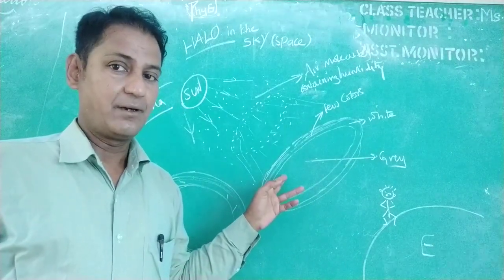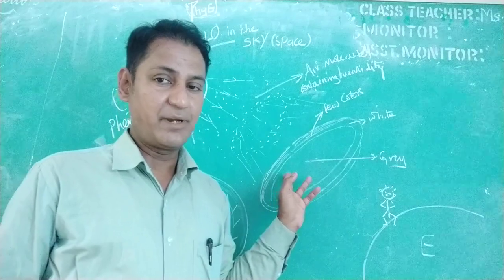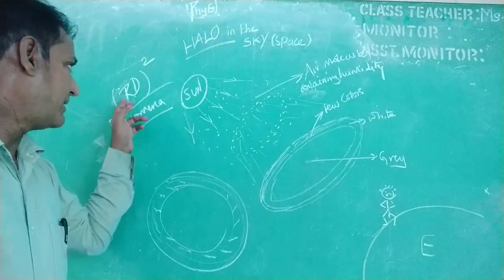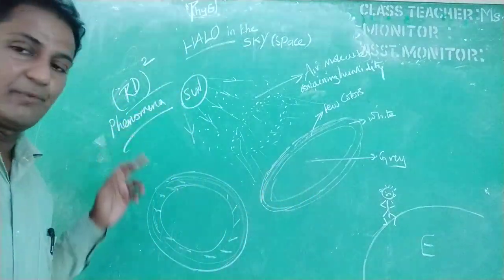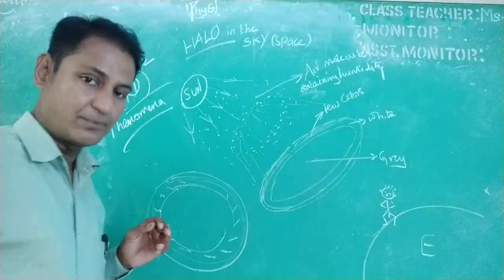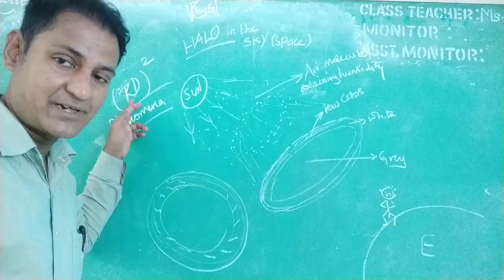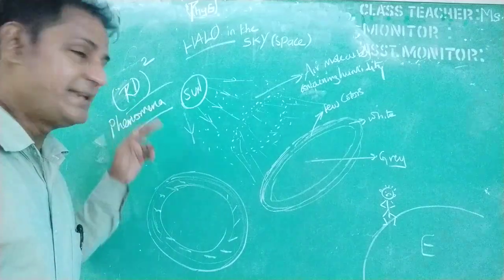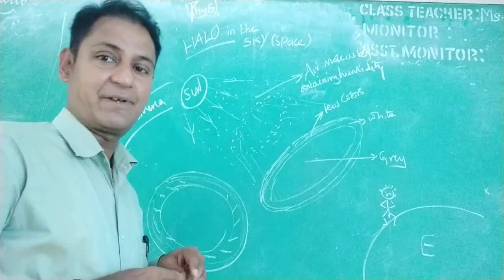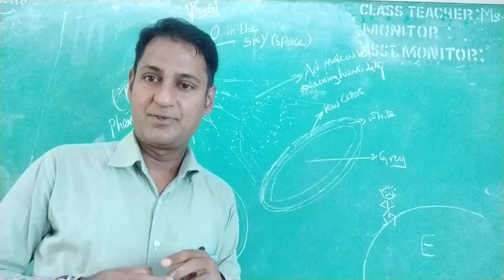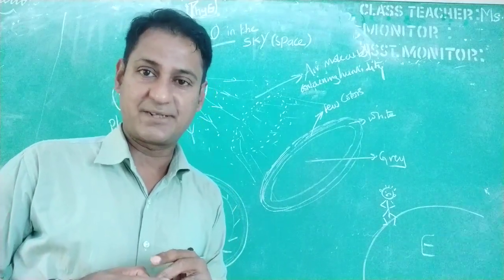So I call this phenomenon or this effect the RD the whole square phenomena. So R squared means reflection, refraction. D squared means diffraction, dispersion. So it is one of my discoveries.